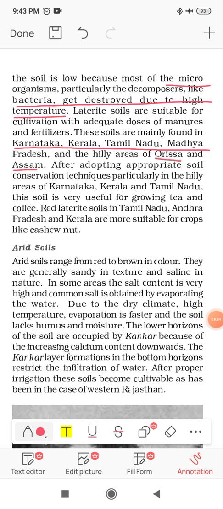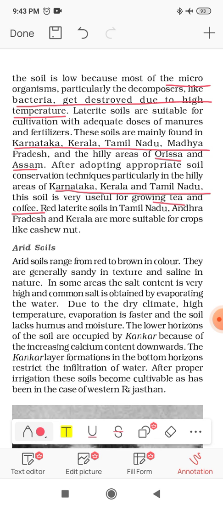So after adopting appropriate soil conservation techniques and using high-tech technology, particularly in hilly areas of Karnataka, Kerala and Tamil Nadu, this soil is very useful for growing tea and coffee. Now, as I said, not wherever we find laterite soil is it possible to have agriculture, but there are some particular regions where we can, and of course there are some specific crops only which we can grow in laterite soil. So basically it is Karnataka, Kerala, Tamil Nadu, in this hilly region where we can produce tea and coffee.